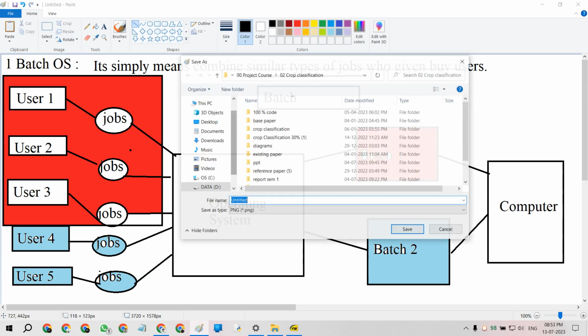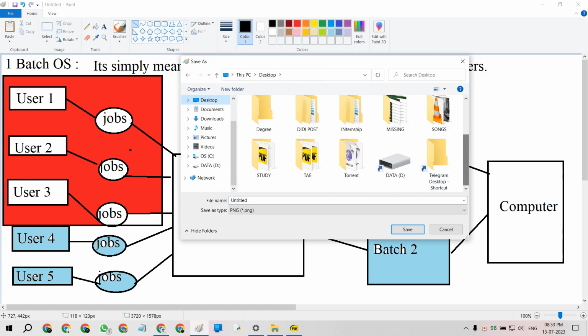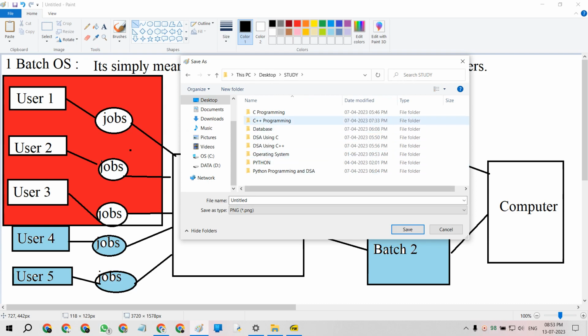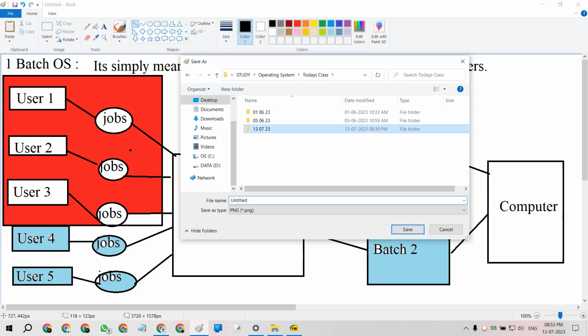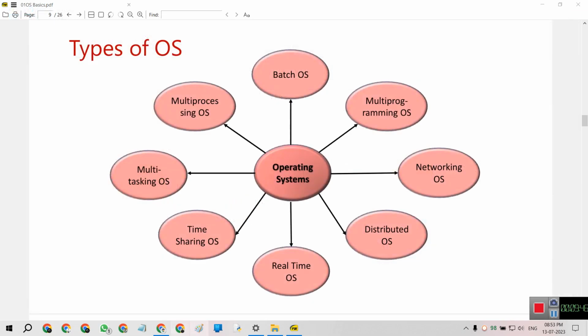Okay, we simply save this in the Desktop study folder, then Operating System, in today's class. The date is uploaded, so it is 01. Now we will create another page.